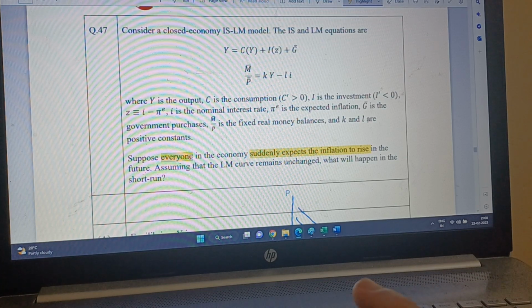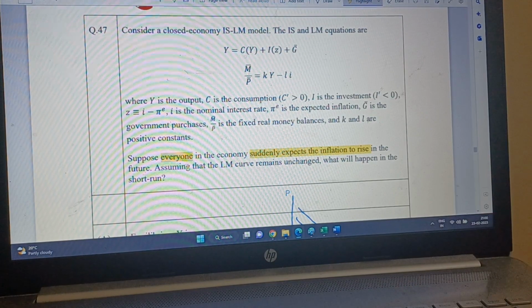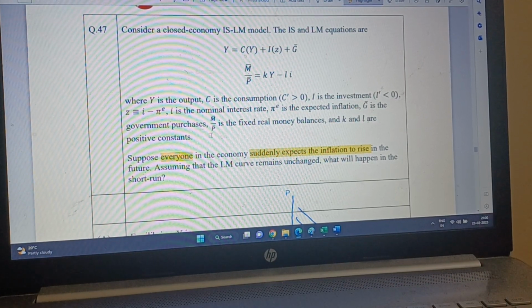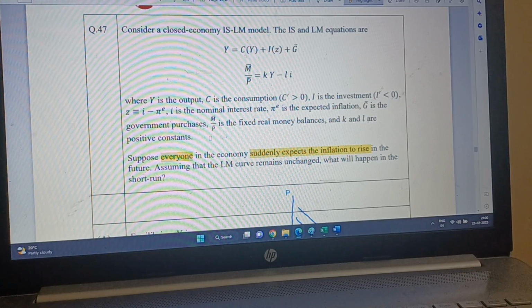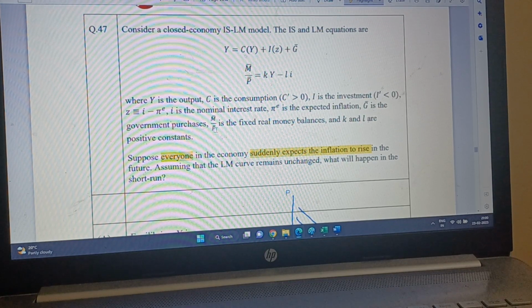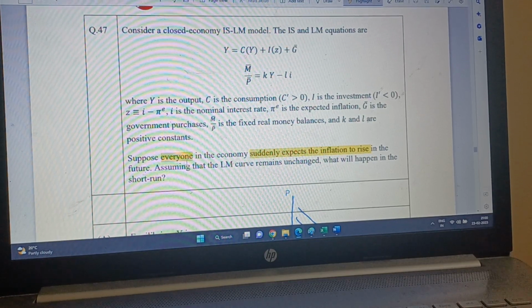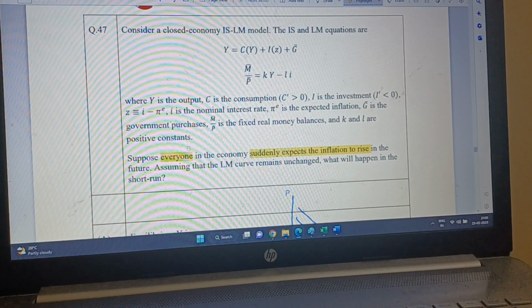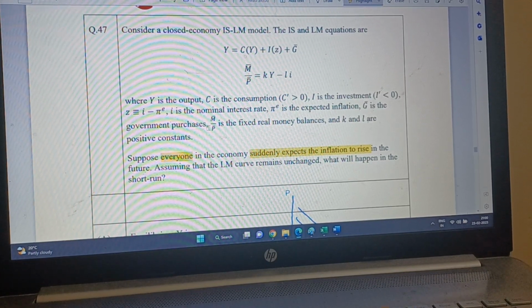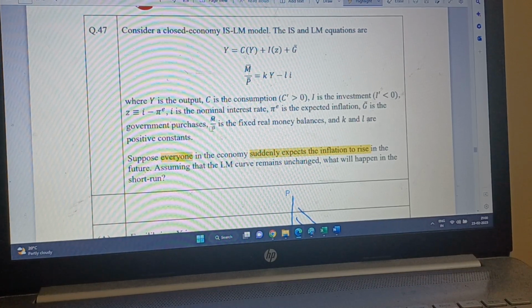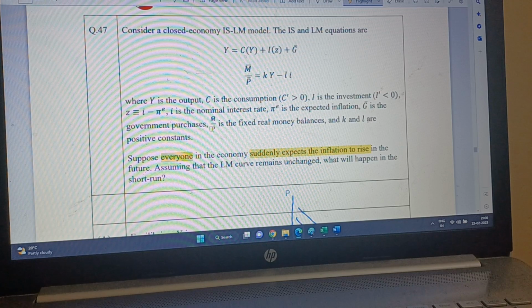So when everyone expects inflation, let the prices remain fixed, I don't care, but wages will not remain fixed, because this labor union will ask for higher wages. So when higher wages will be there, that will shift the aggregate supply curve to the left. Okay. Then second thing, when the shopkeepers know that prices are going to rise tomorrow, they will not sell today, they will simply hold it. All the durable goods will be hoarded.